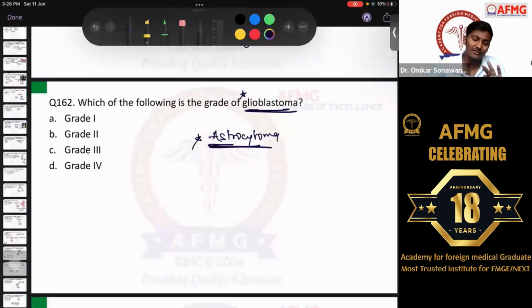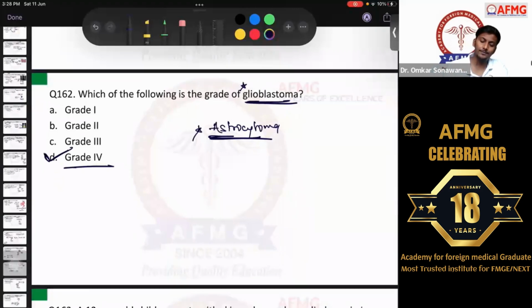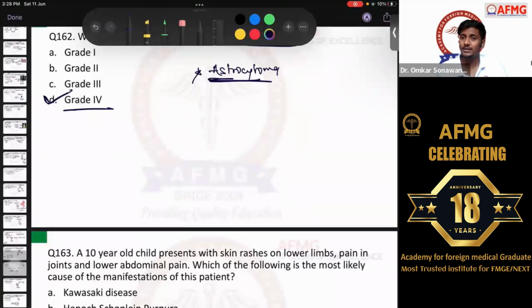This we have discussed. So definitely the grade would have been grade 4. So this was easy, and Dr. Tarun would have also discussed it in his sessions. As I have also repeated once or twice in my sessions, glioblastoma is usually grade 4. Grade 1 is usually your pilocytic astrocytoma, and likewise it progresses to grade 4, the most malignant version of astrocytoma with the poorest prognosis, that is glioblastoma. Butterfly tumor, and we have even discussed the histopathology feature, that is pseudopalisading or Garland necrosis is seen. All of that we have discussed.